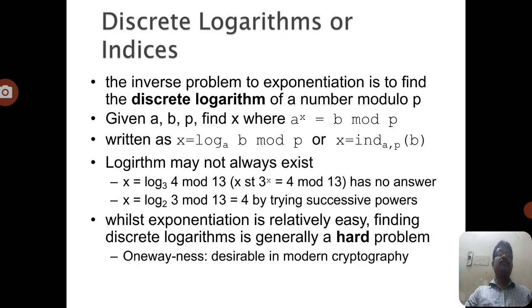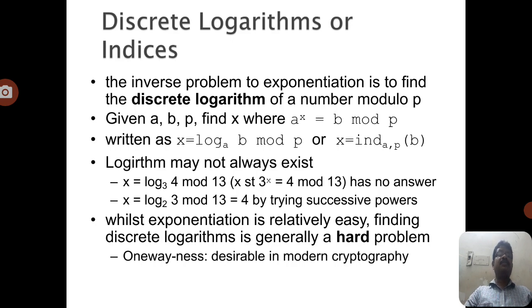And finally we can identify the discrete logarithm or indices. The discrete logarithm is nothing but the powers of an integer modulo n. The discrete logarithm plays a prominent role in the Diffie-Hellman key exchange algorithm. The Diffie-Hellman key exchange algorithm depends on the concept of the discrete logarithm.